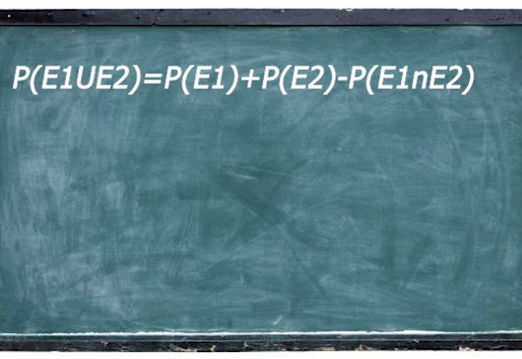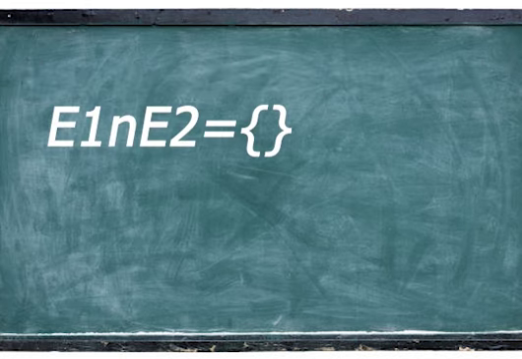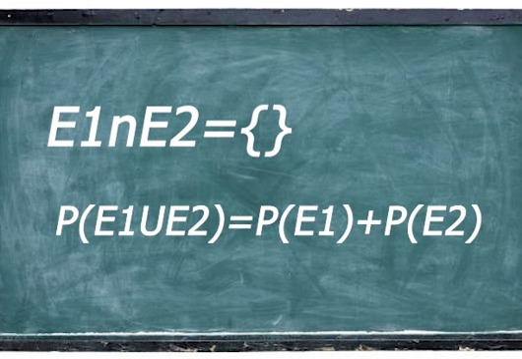This is when event 1 and event 2 have intersections or common elements. But if event 1 intersection event 2 becomes 0, or if event 1 and event 2 have no common element, then the probability becomes just the sum of the two probabilities: probability of event 1 plus probability of event 2.